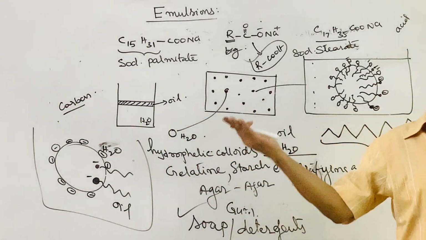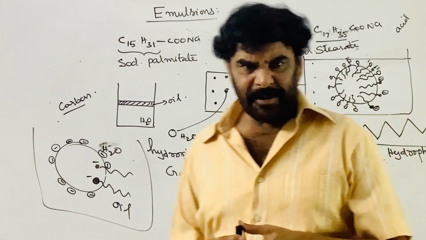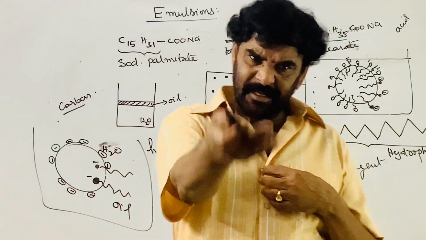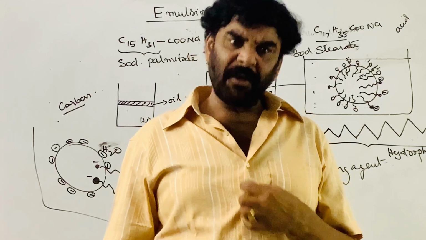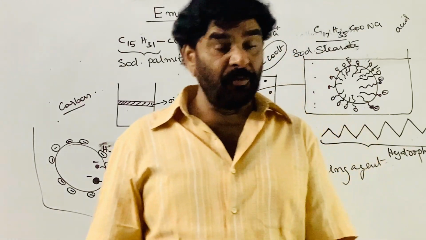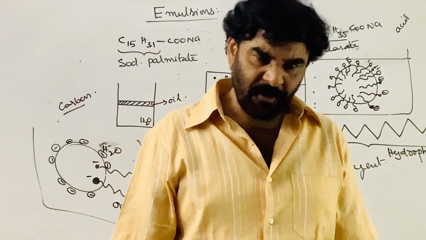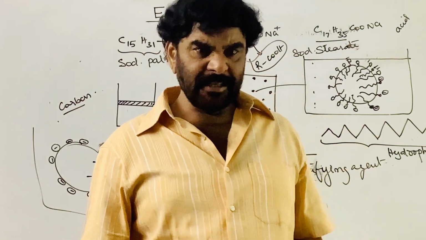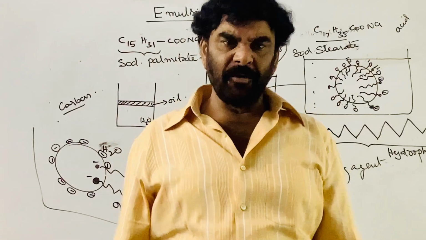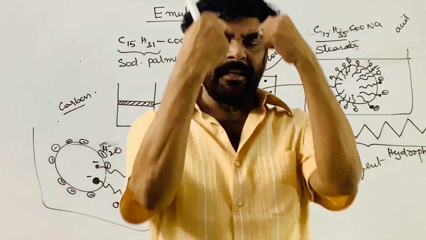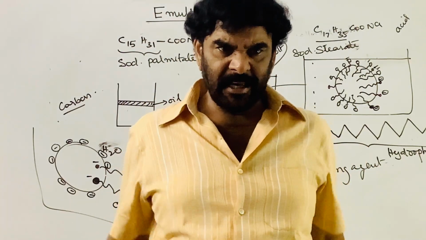And next is the uses of colloids. Let us discuss colloids. See, the emulsions in metallurgical operations, sulfide ore purification, that is where the emulsion is produced. The powdered sulfide ore is added to the water and some oil, eucalyptus or pine oil, is added.